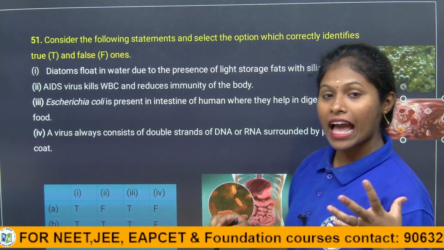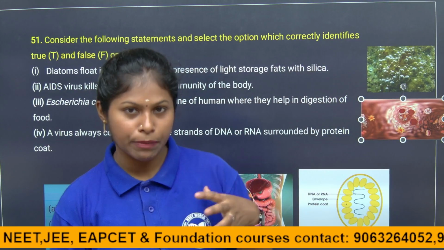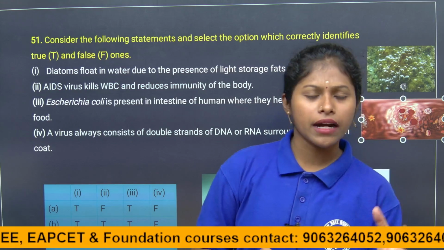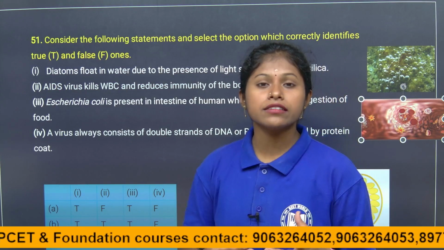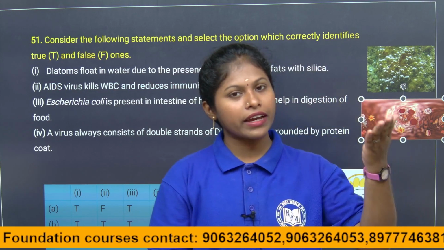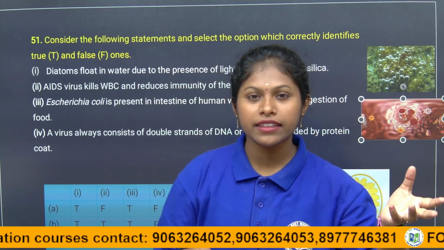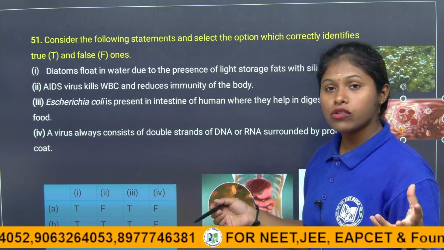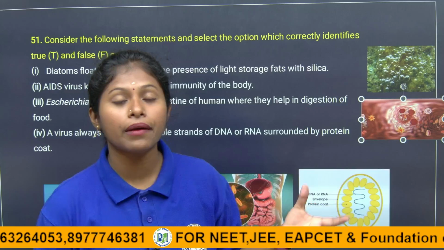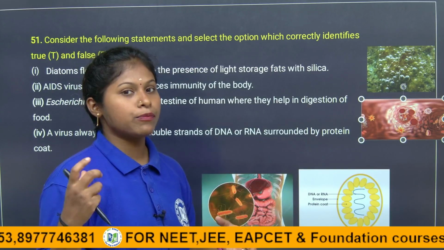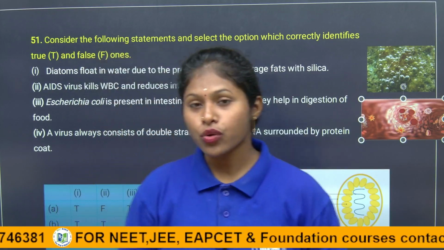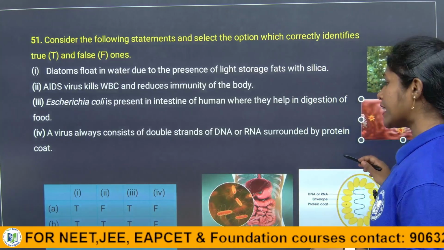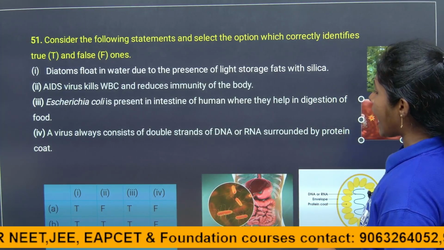Of course, the genetic material of a virus may be DNA or RNA, but viruses are smaller than bacteria, virions are smaller than viruses, and prions are smaller than virions, right? Prions come under the group of viruses only. They have abnormal unfolded protein, right? So here the statement is false. That is why the answer is B.